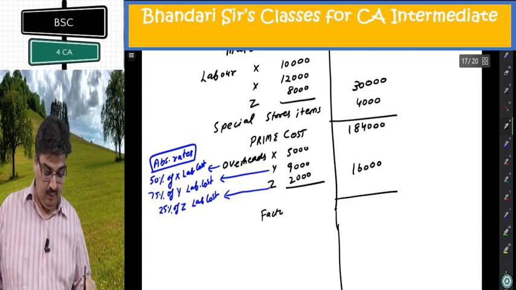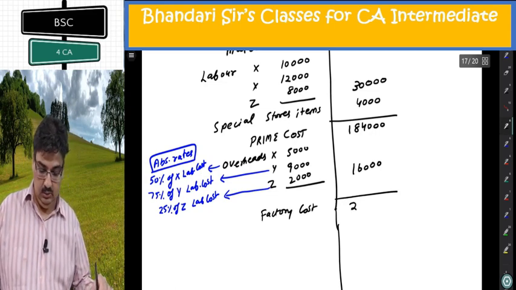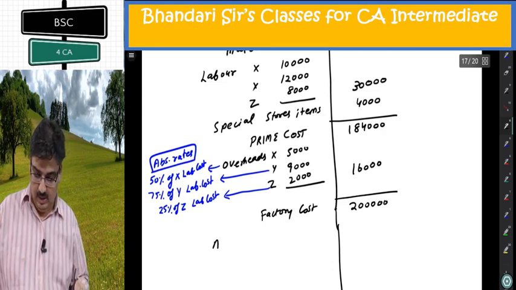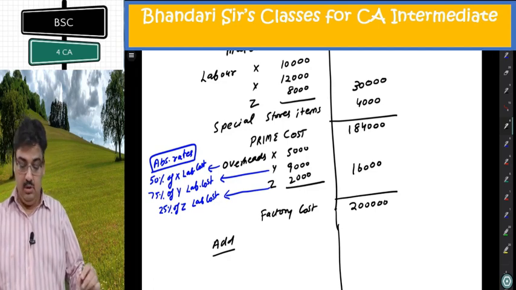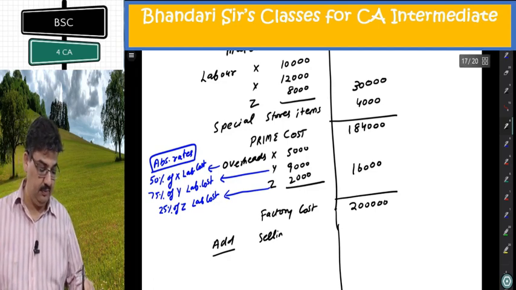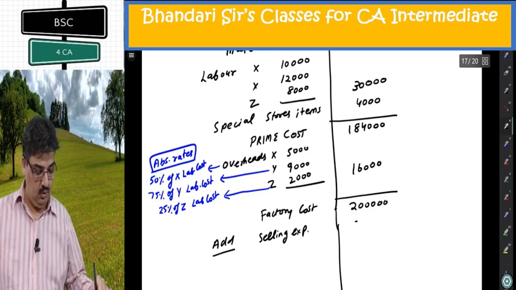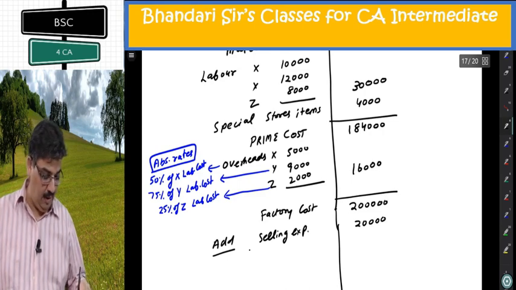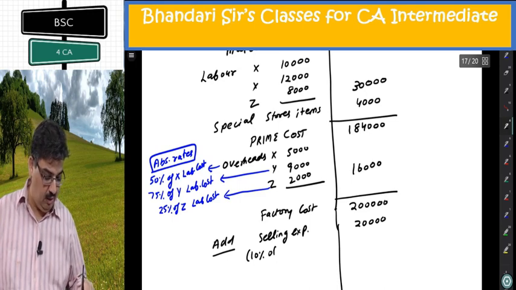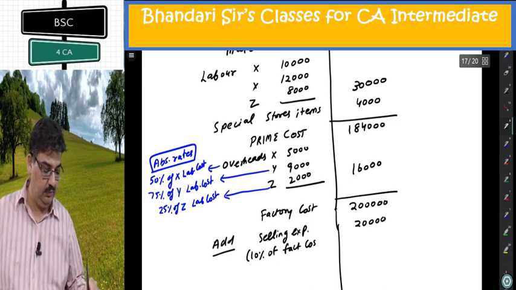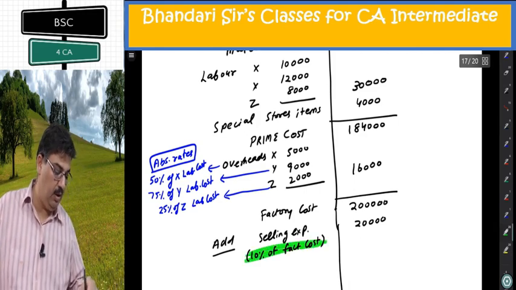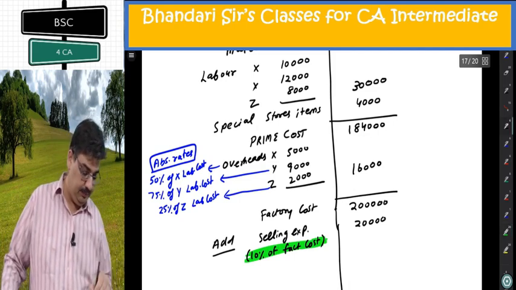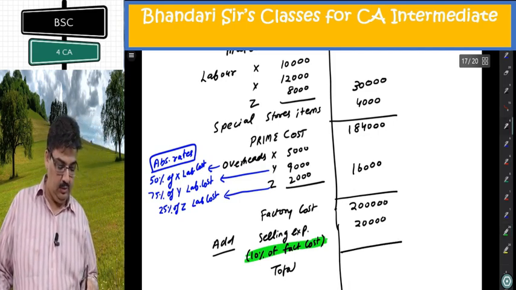What do I get? Factory cost 2 lakh. There is no administration, there are no stock items, so I reach selling expense 20,000. What do I have? 10% of factory cost. This is the absorption rate that I computed. This is important; this is why I am doing this second part. What do I get? Total cost 2,20,000.